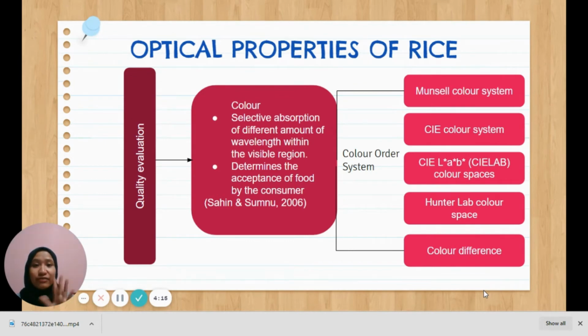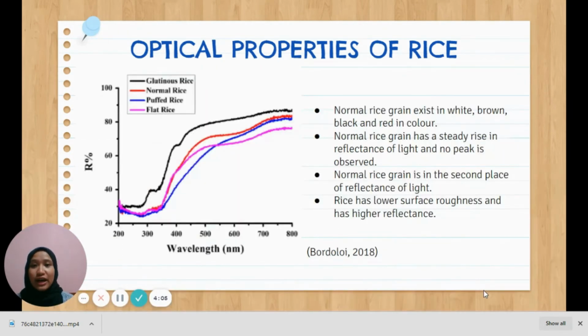And color has 5 order systems, which are Munsell color system, CIE color system, CIE Lab color spaces, Hunter Lab color space, and color difference. Let's move on to the optical properties of rice. A normal rice grain usually exists in white, brown, black, and red in color. On the left-hand side of the slide, you can see a graph of reflectance spectra versus wavelength that I got from Bordoloi's research.